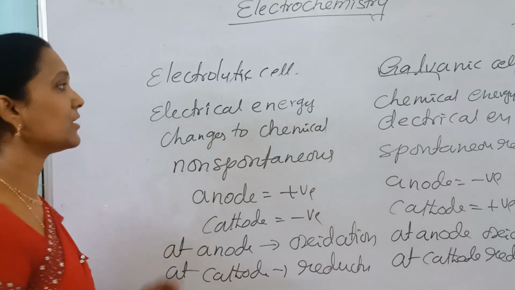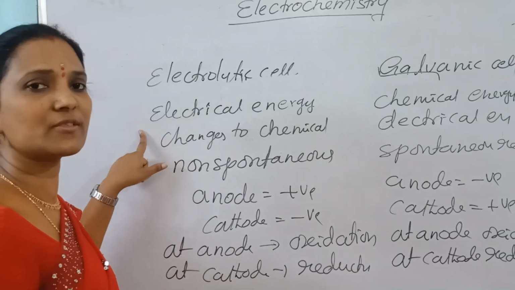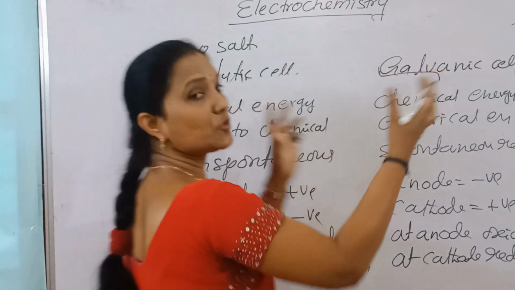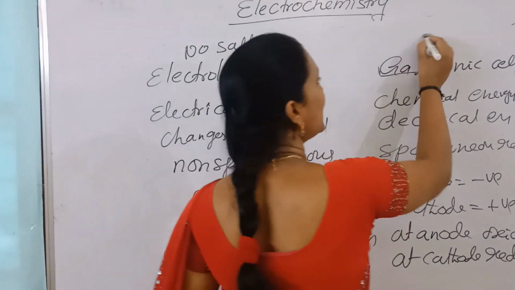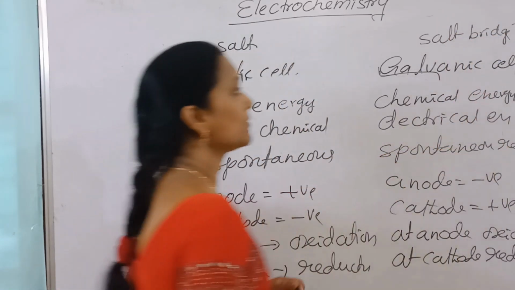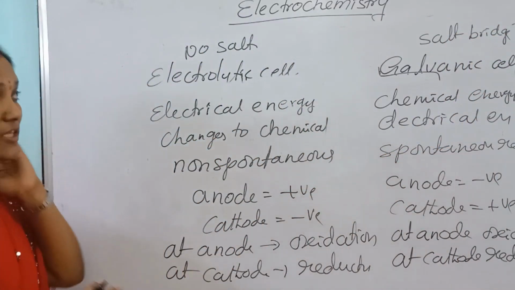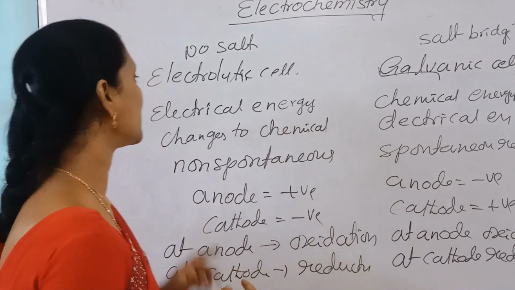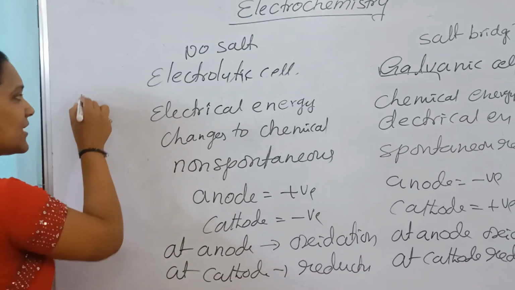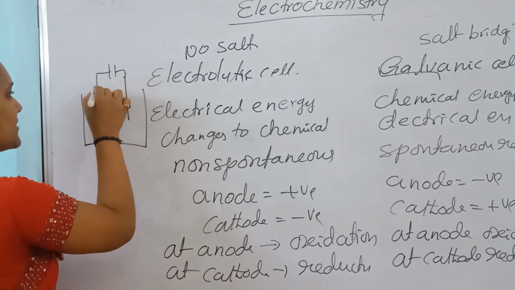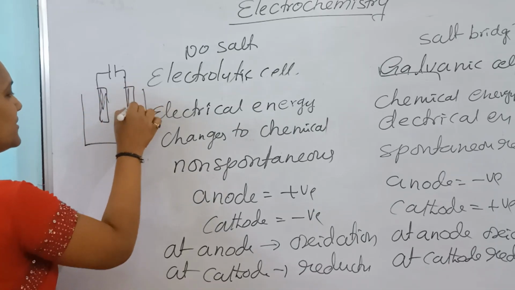Now here, is any salt bridge used? No salt bridge. But in the galvanic cell, two half cells are connected by using a salt bridge. Salt bridge is also a very important concept. Here no salt bridge, but there we are using a salt bridge. And are two electrodes in the same single container or different containers? Here two electrodes are placed in the same container.